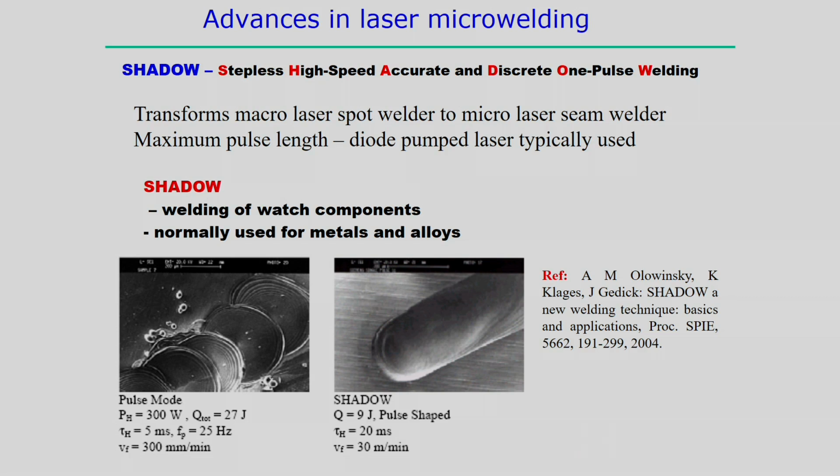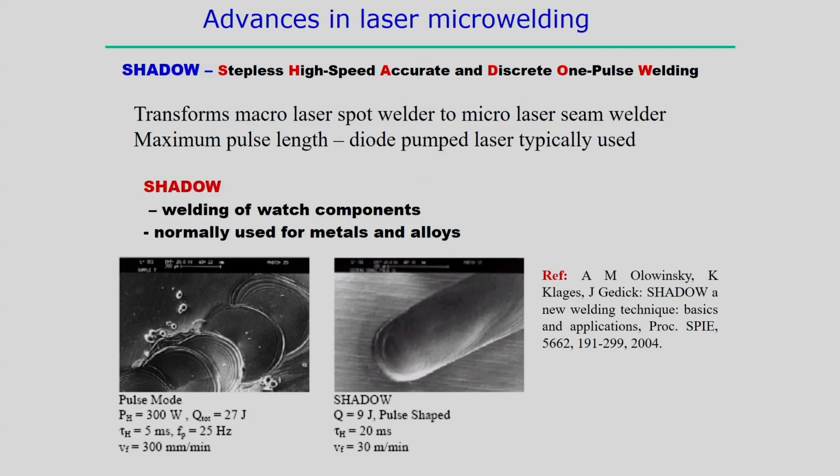That is possible if we move the supplied laser energy at a very high speed. Moving from one point to another at that high speed, the pulse energy is applied to the substrate material within a single pulse, and that creates a single smooth surface as compared to the multiple overlapping surfaces we normally observe in the spot welding process. That is the difference, and this is called the shadow technique, normally used for the welding of watch components. That means the shadow technique is mostly applicable in the case of metallic materials.